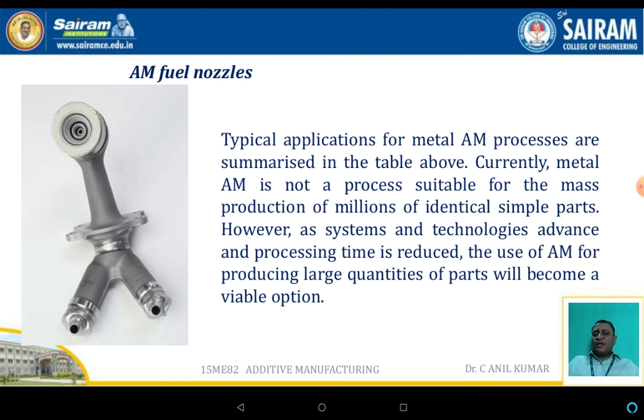Take the example of a fuel nozzle. The fuel nozzle consists of three parts. If the same thing is to be fabricated on normal conventional manufacturing machines, the parts have to be made separately and welded. But by using an additive manufacturing machine, it can be fabricated very easily as a single component.